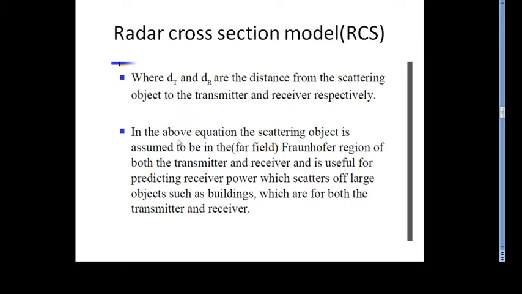In the above equation, the scattering object is assumed to be in the far field. So this is to be remembered, and the region where the object is present is the Fraunhofer region. It is useful to predict the received power scattered off a large object, such as a building, for both transmitter and receiver. So the radar cross-sectional model is very useful to calculate the scattered signal strength when the object is far away, mostly in the Fraunhofer region, for both transmitter and receiver.